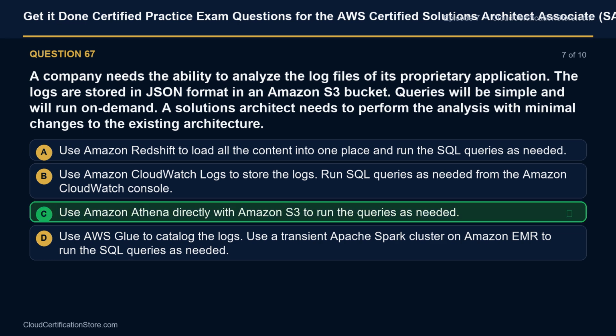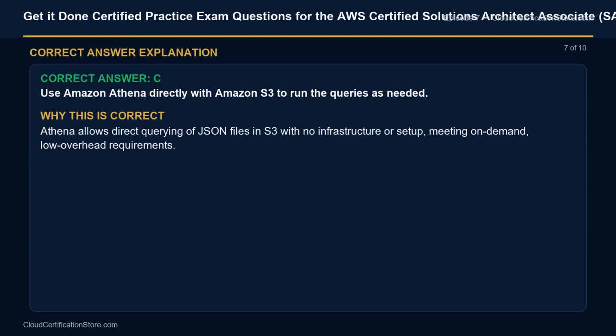The correct answer is C. Use Amazon Athena directly with Amazon S3 to run the queries as needed. Explanation: Athena allows direct querying of JSON files in S3 with no infrastructure or setup, meeting on-demand, low-overhead requirements.